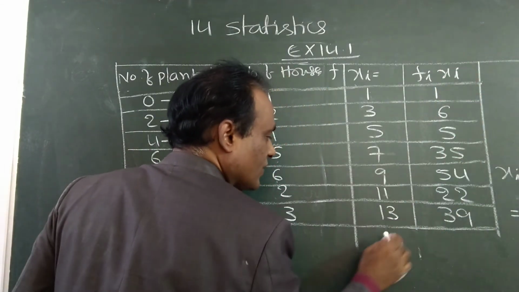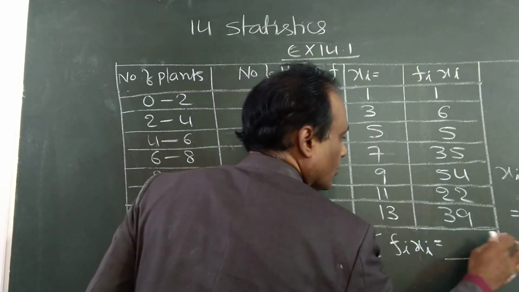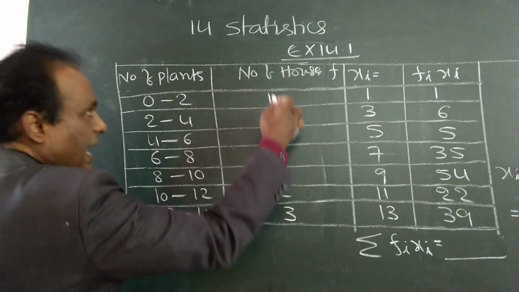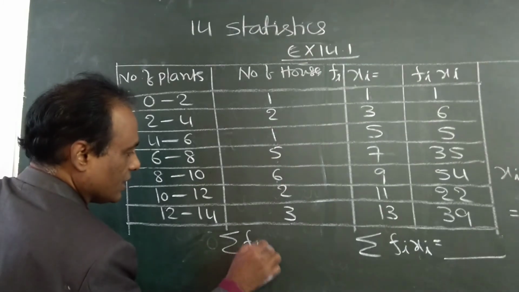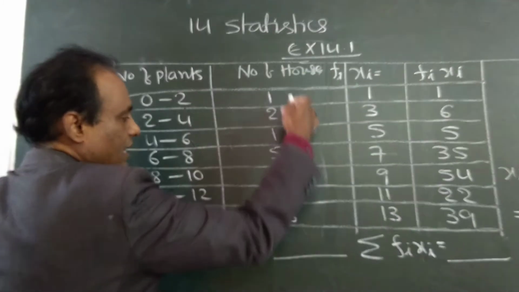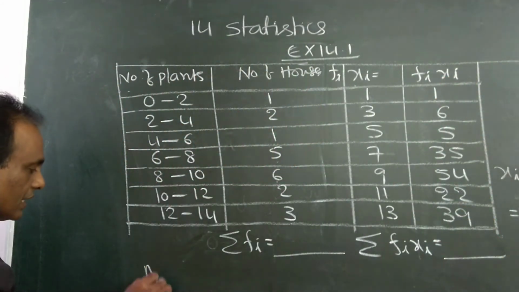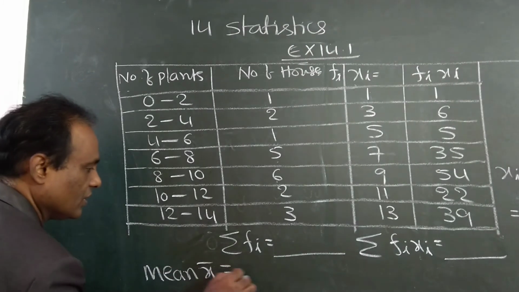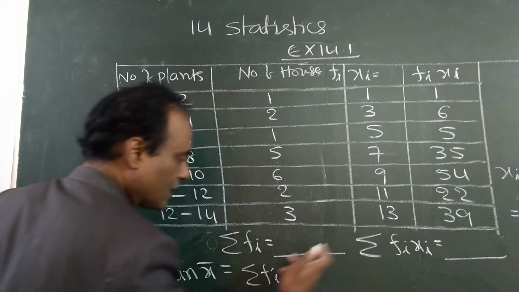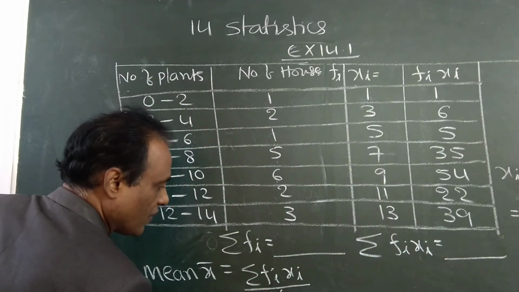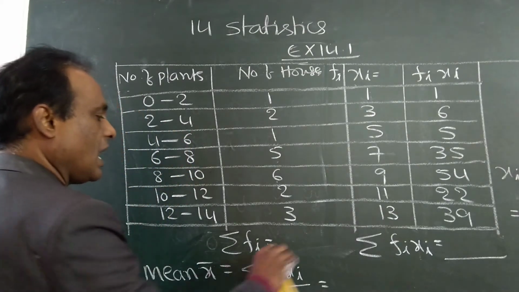If you add this, that is called sigma. Sigma means sum. Add all these values, and add all these fi values. Sigma fi means all these fi values. Add this right here, and add this right here. The formula for mean is simple: sigma fi xi. Whatever answer you get here, write in the numerator. Sigma fi, whatever answer you get here, write in the denominator. That is the final answer.